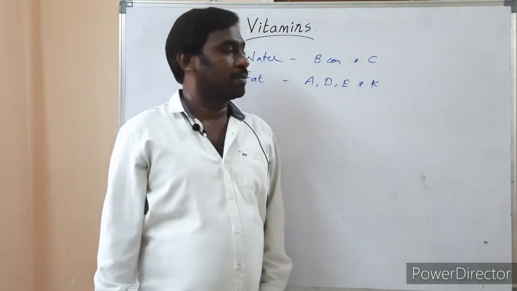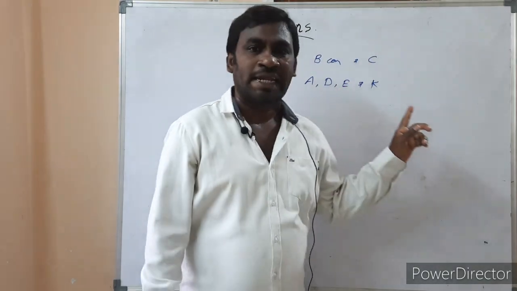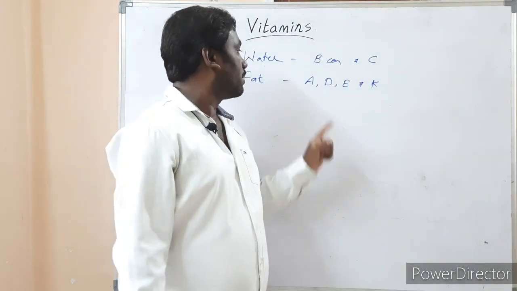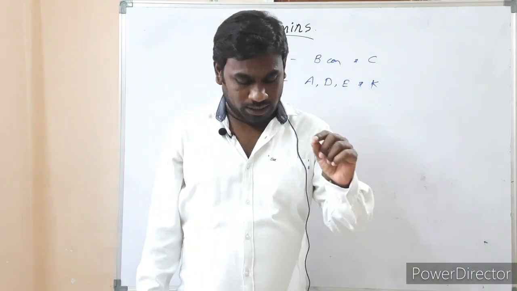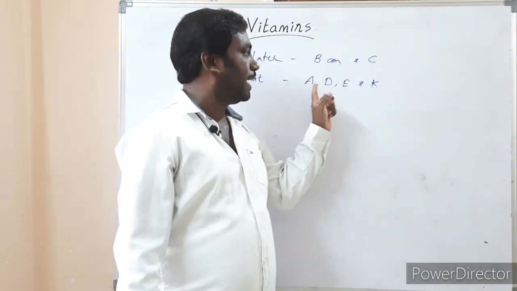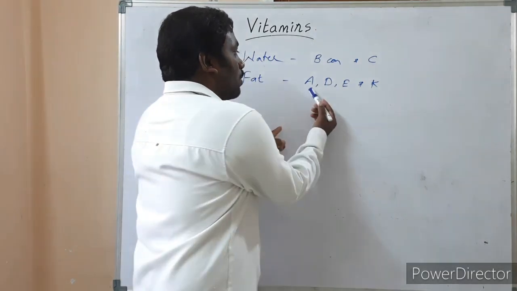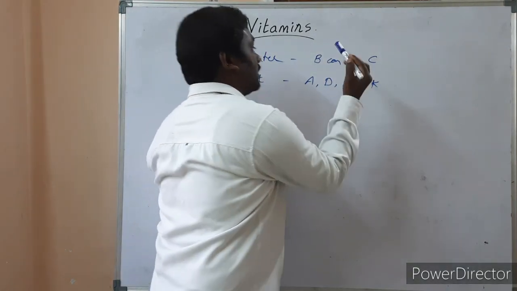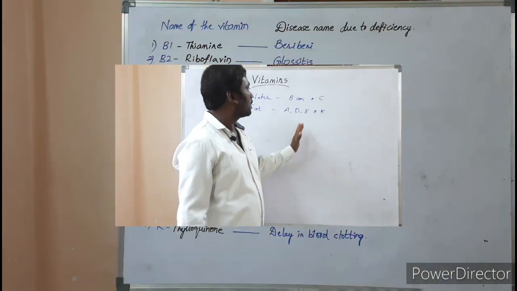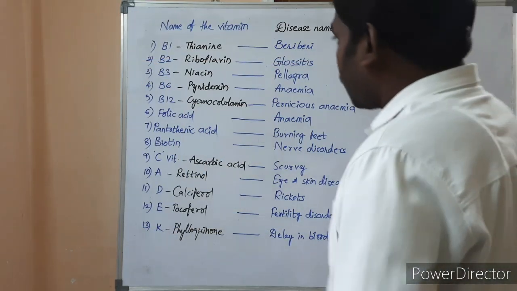Next, fat soluble vitamins. Fat soluble vitamins are A, D, E and K. To remember which are the fat soluble vitamins, you can easily use a small trick, that is, fat headache. A, D, E, K. You can pronounce this as headache, fat headache. Clear? This is a small trick to remember. Right.